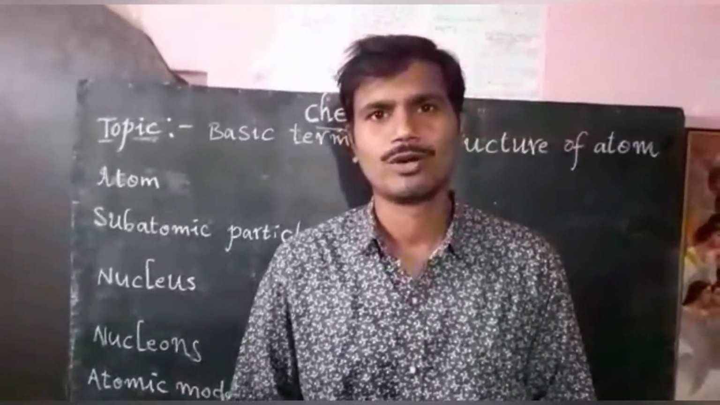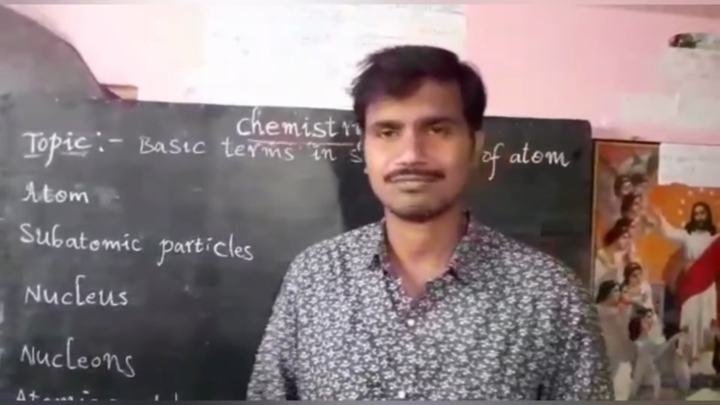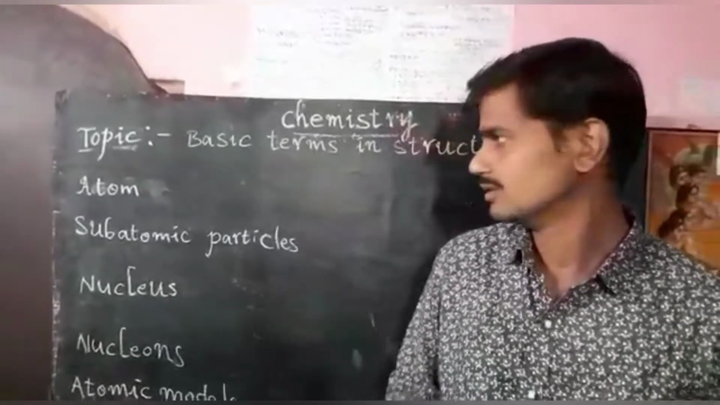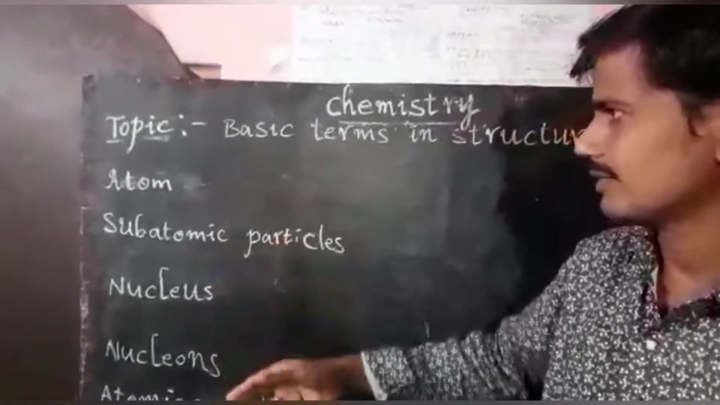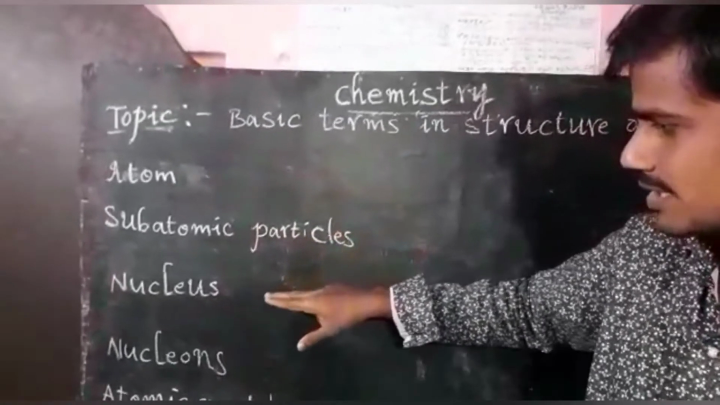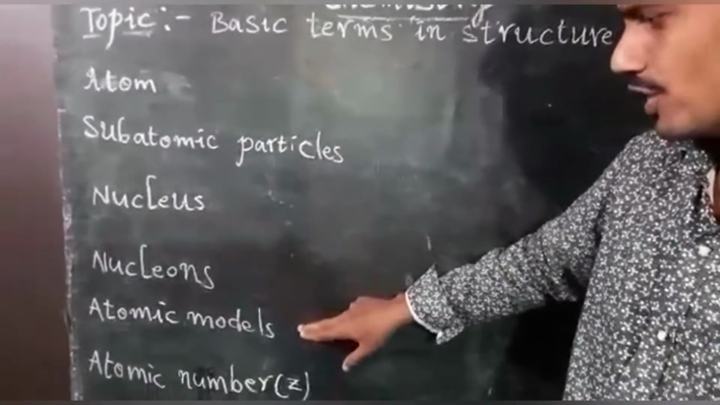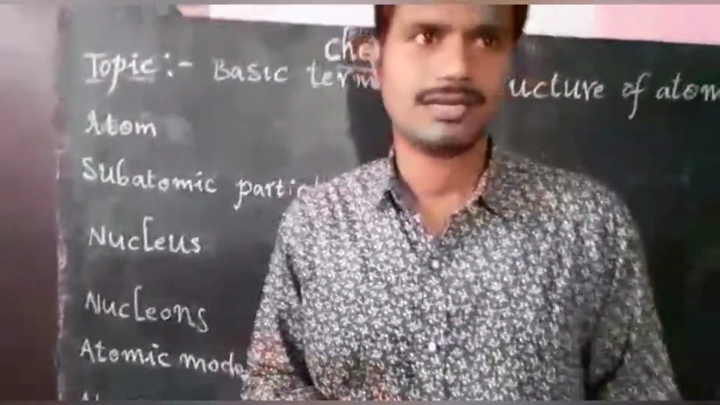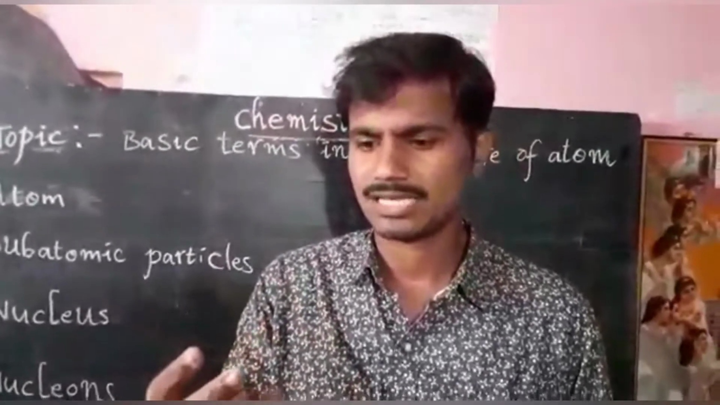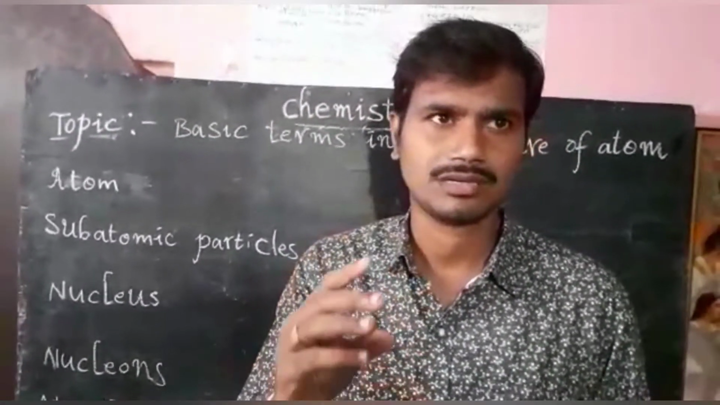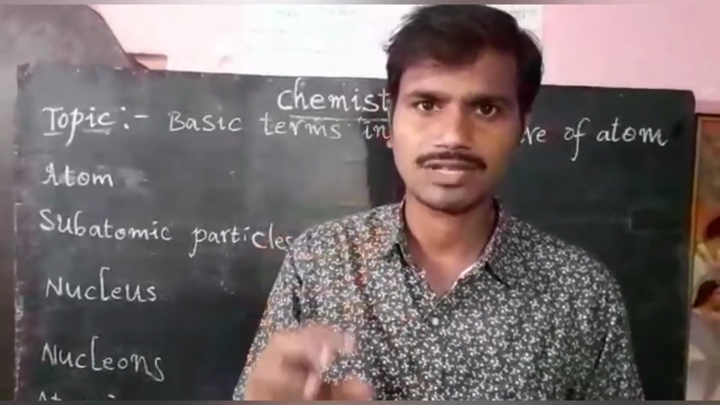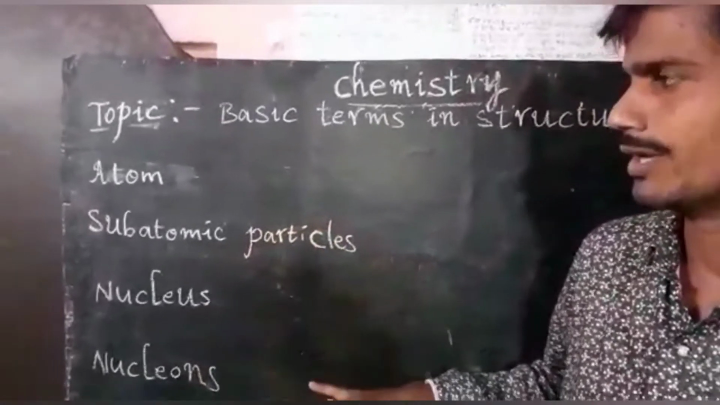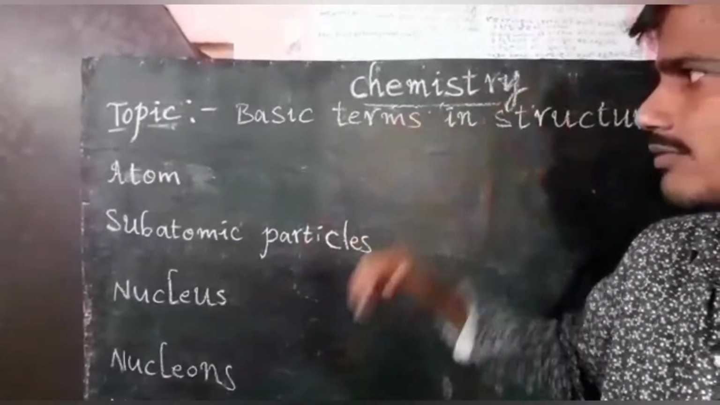Today we are going to discuss some basic terms in the structure of atom. These are the basics: atom, subatomic particles, nucleus, nucleons, atomic models, atomic number, and mass number. Atomic structure, classification of elements, and chemical bonding are the three chapters that are the heart of chemistry. What are the basic terms we are going to discuss? This belongs to the structure of atom chapter.